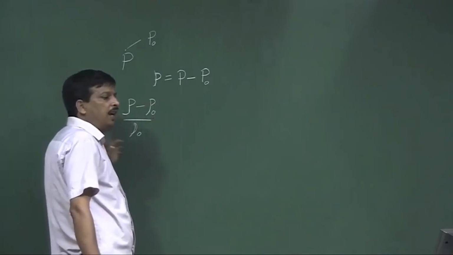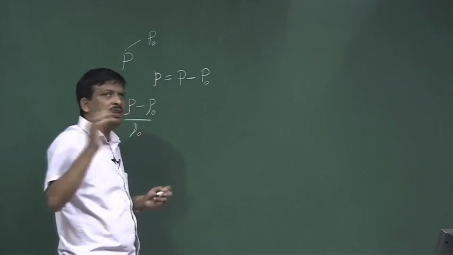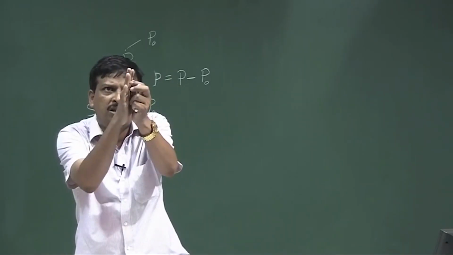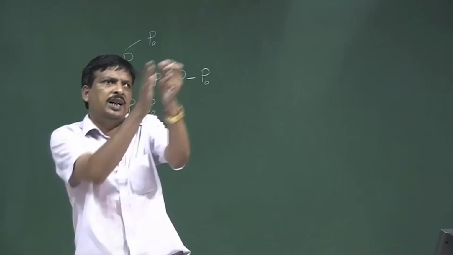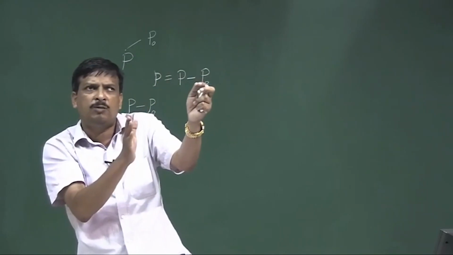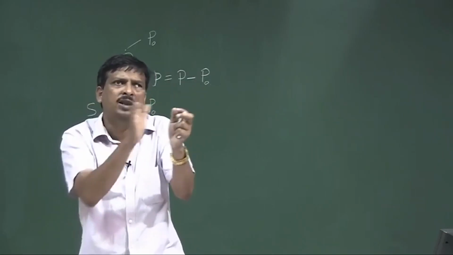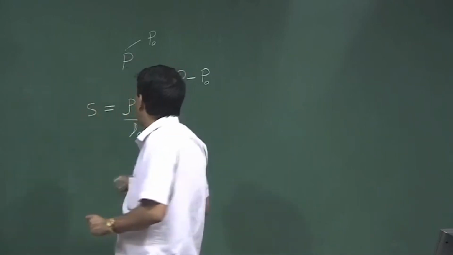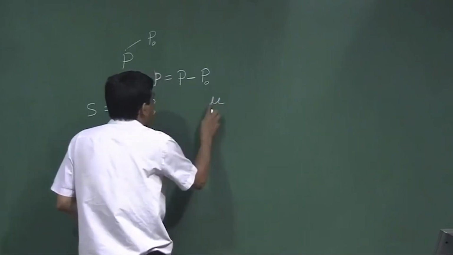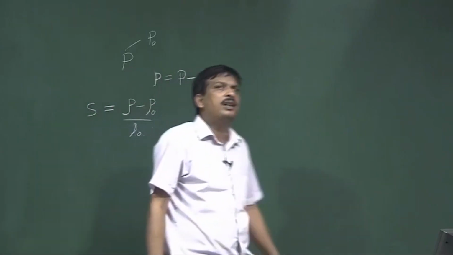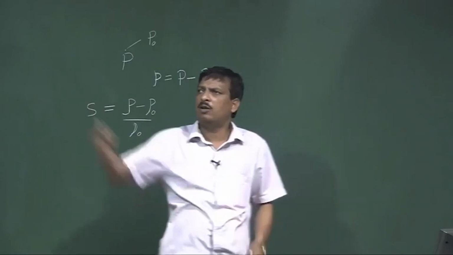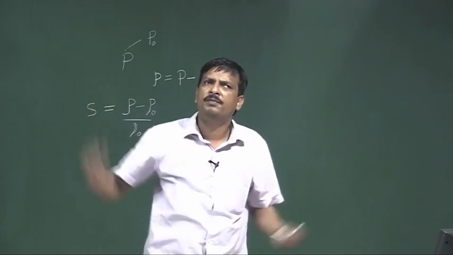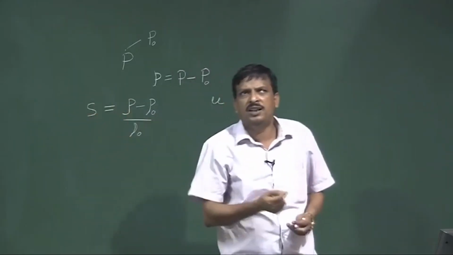So, the density of that medium, rho minus the equilibrium density rho 0, divided by rho 0, is the condensation property. Then velocity. Let us see how the wave is propagated. The particle will move forward, create condensation, then come to its rest position; again the next particle will move forward and come to its rest position. So, if the particle moves forward, there is a particle velocity which creates that wave propagation. Let the particle velocity be u. If you see in this room, if the acoustic wave is created there, the particle is free to move anywhere. It is not that it will move in only one direction.